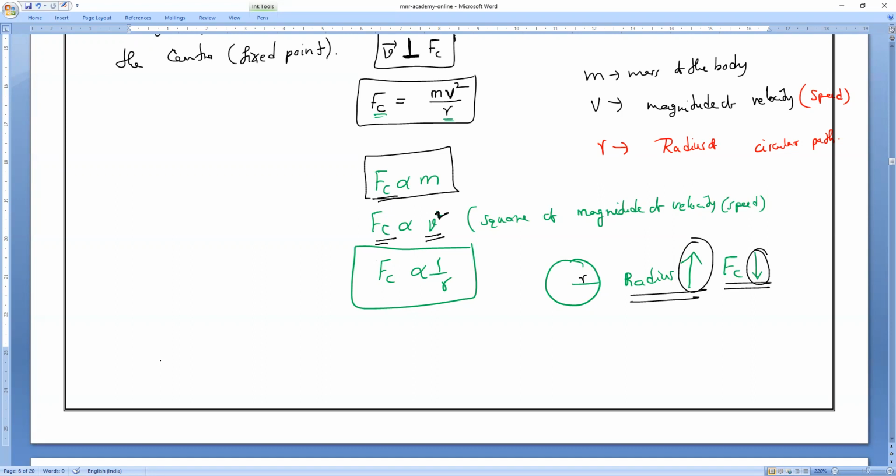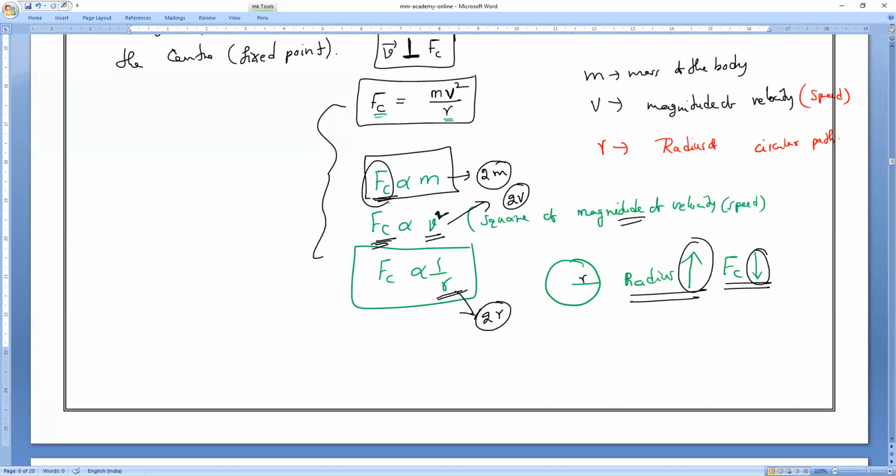So in the next class we will study how many times it increases. If mass becomes double, then what about the force? If the magnitude of velocity becomes double, then what about the force? If radius becomes double, then what about the force? These things we'll discuss tomorrow. Remind me if I forget.